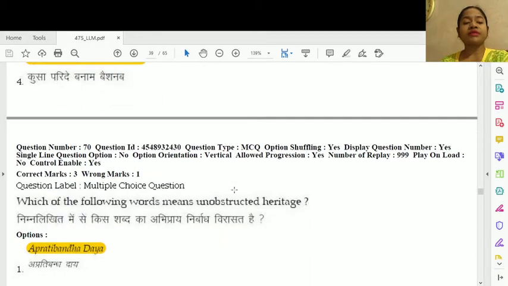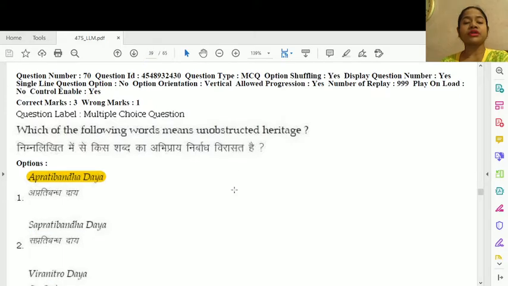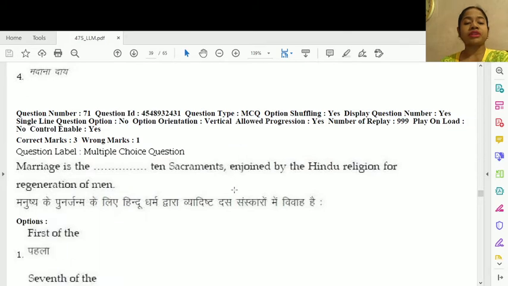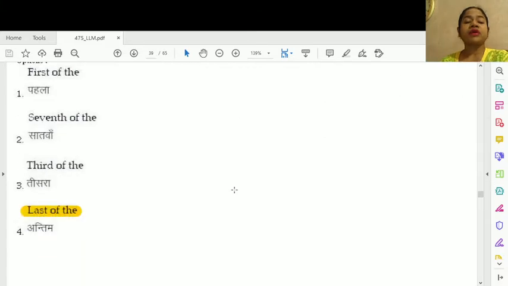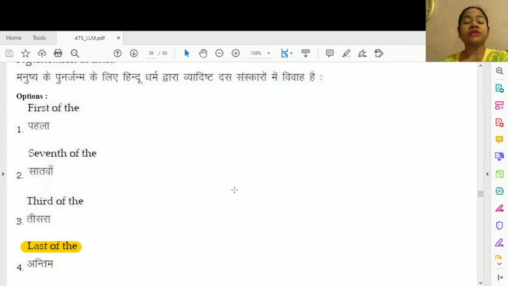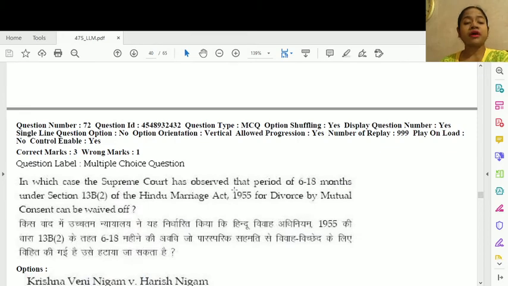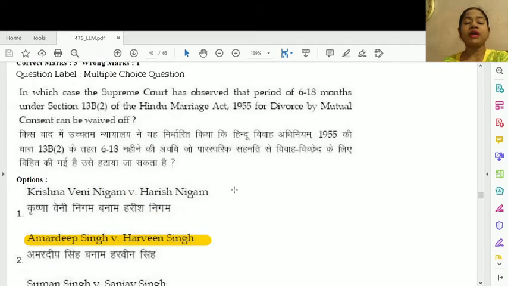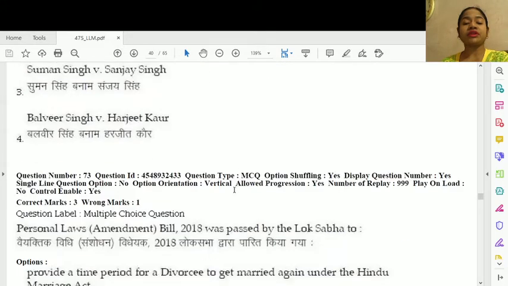Question number 70. Which of the following words means unobstructed heritage? It is known as Apratibandh Daya, option number 1. Question number 71. Marriage is the dash of the 10 sacraments enjoined by the Hindu religion for regeneration of men. So this is actually the last of the 10 sacraments. Question number 72. In which case has the Supreme Court observed that the period of 6 to 18 months under section 13B clause 2 of the Hindu Marriage Act 1955 for divorce by mutual consent can be waived off? This is option number 2, Amardeep Singh versus Harvinder Singh.